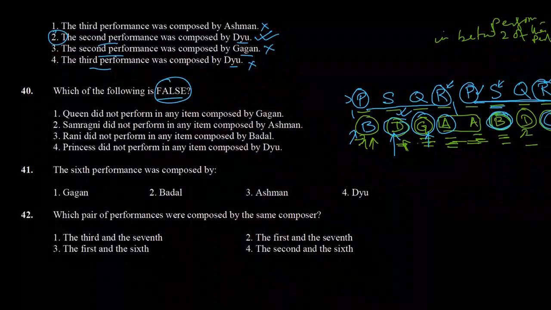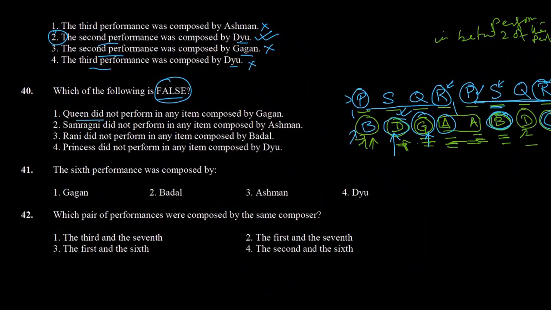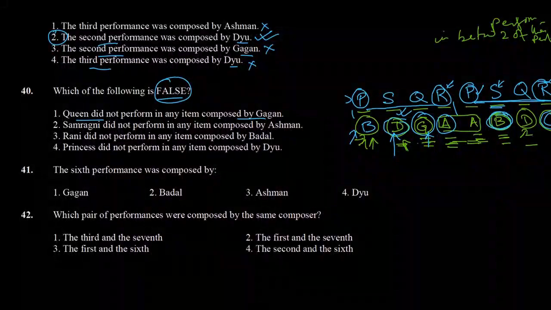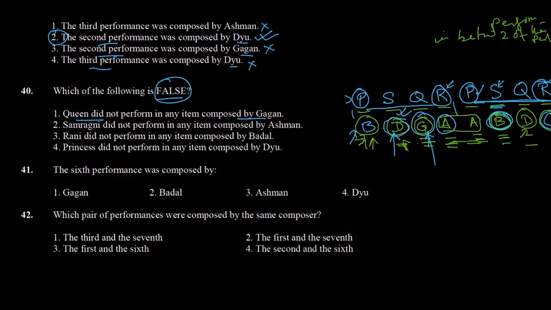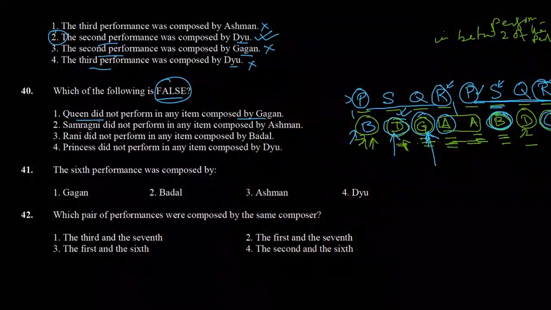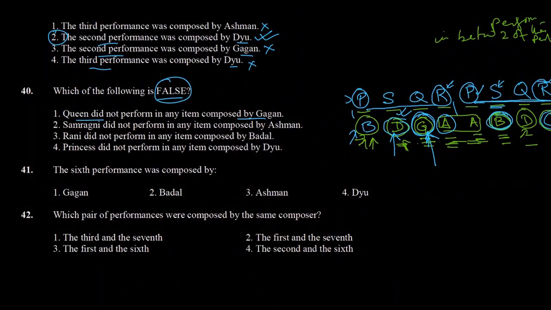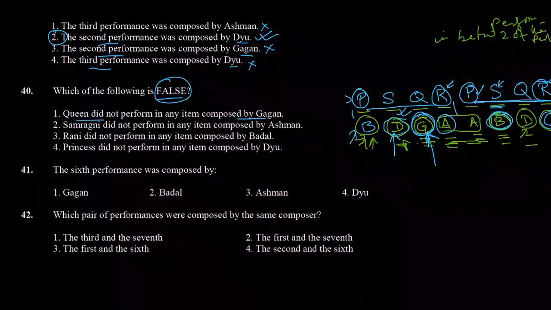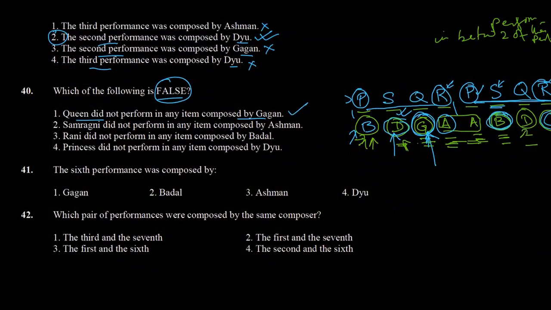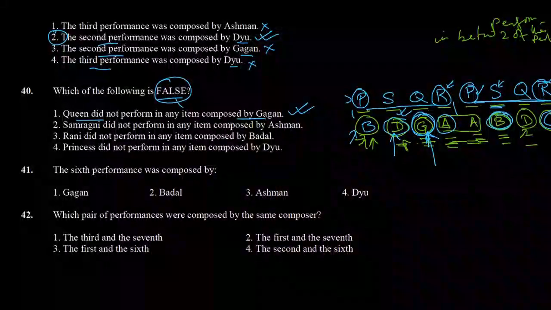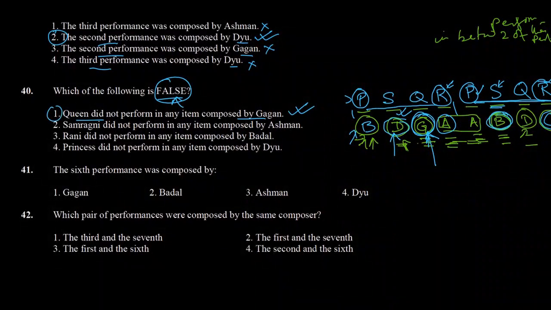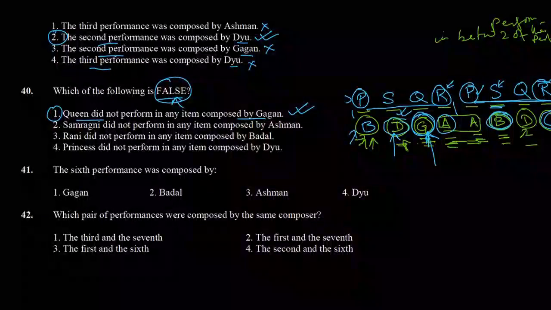The options are, Queen did not perform in any item composed by Gagan. Queen performed for Gagan in round 3, the third sequence. So this statement is wrong. Therefore this is the correct answer because they're asking for the false statement. So option 1 is correct.